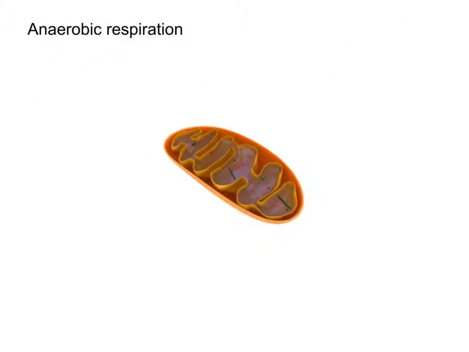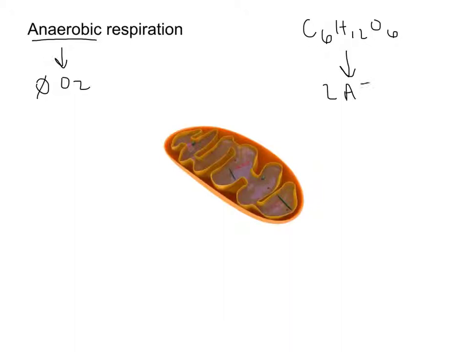The other type of cellular respiration is anaerobic respiration. An means without, so this is without oxygen. There's no oxygen present. This is that example where I said, hey, you're holding your breath now. Try to produce some energy. In this process, that glucose, C6H12O6, does not get broken down all the way. It only goes through the first step of cellular respiration, and it gets broken down into only 2 ATP. Okay, that's not a lot of energy.